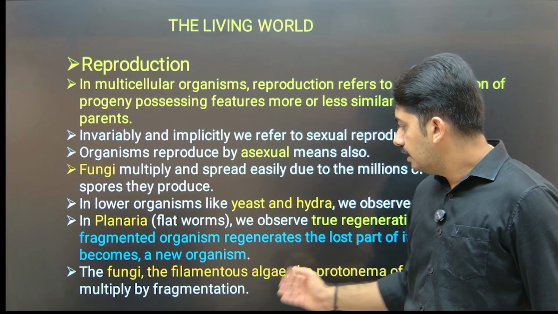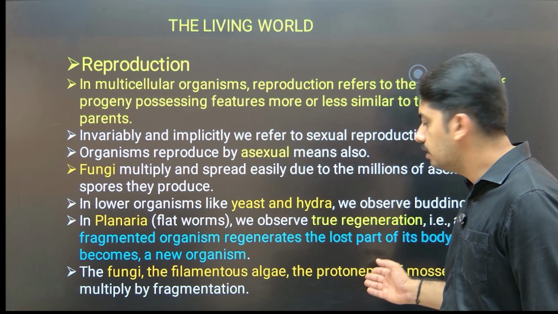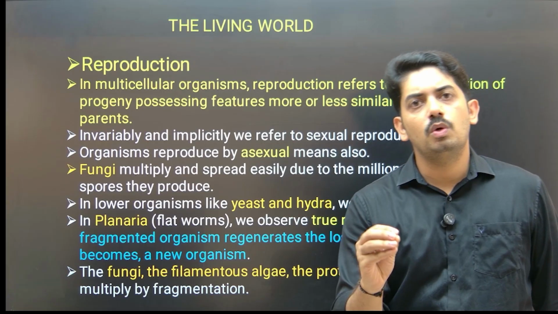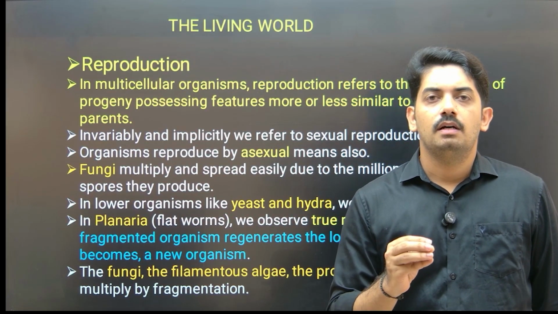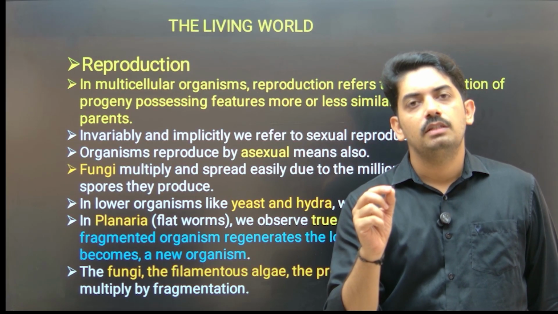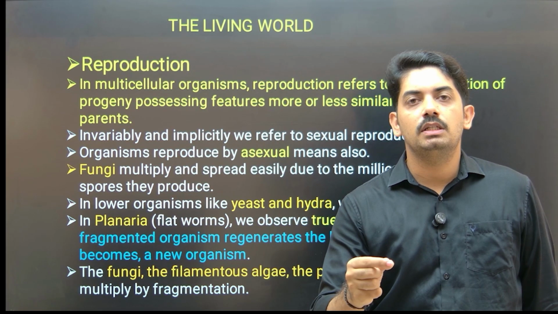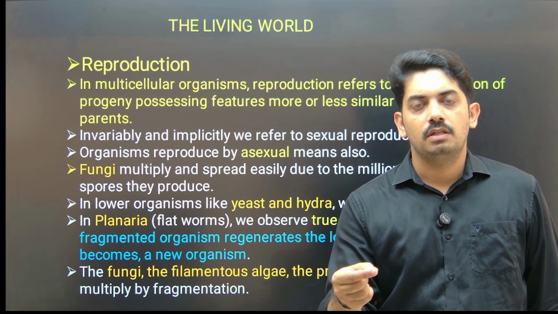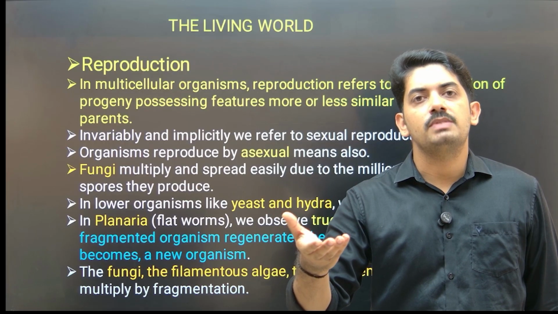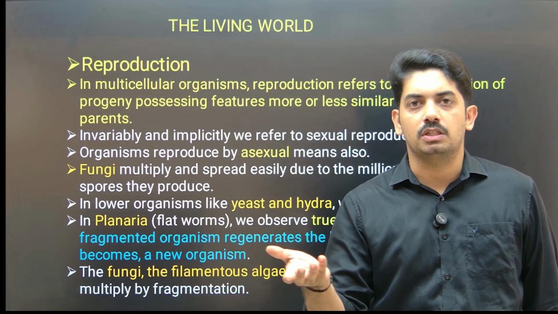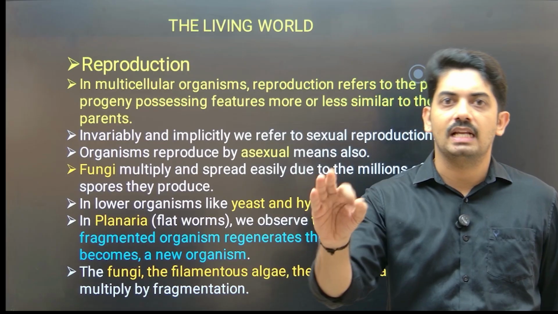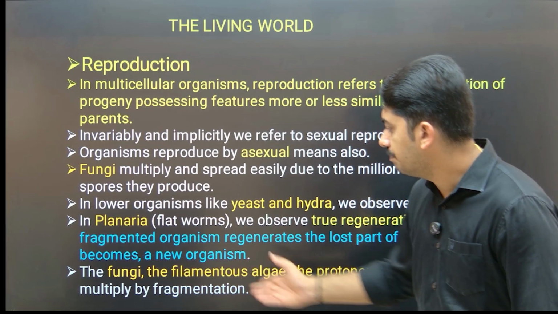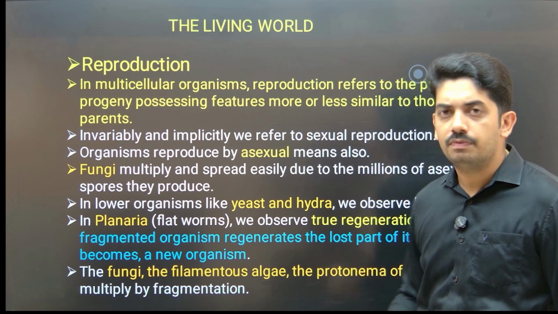Then in some of the algae and protonema of the moss, right now you don't know what protonema of the moss is. This is the structure formed from the spores which is filamentous and branched. When they grow, they form secondary protonema and a leaf-like structure in the case of bryophytes, especially the classification mosses. So why have they taken these examples, fungi, algae and protonema of the moss?